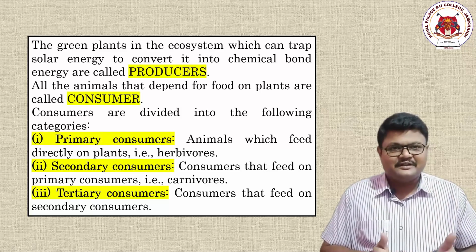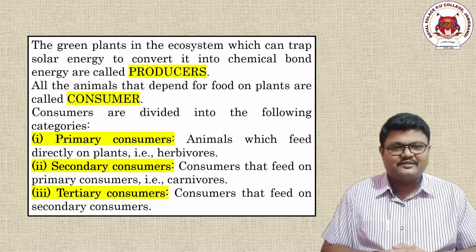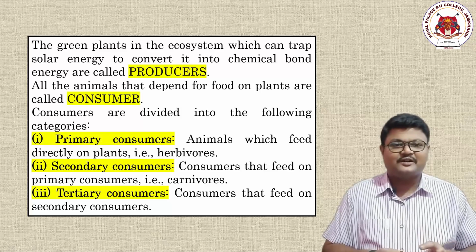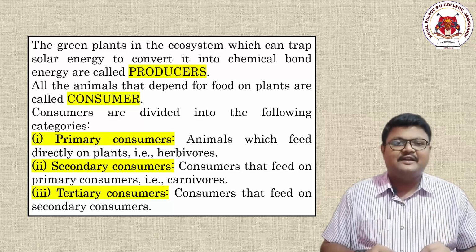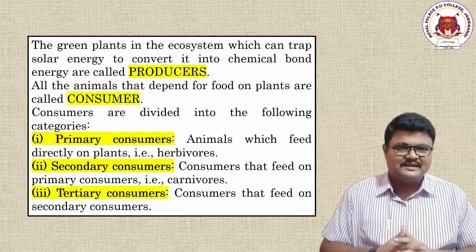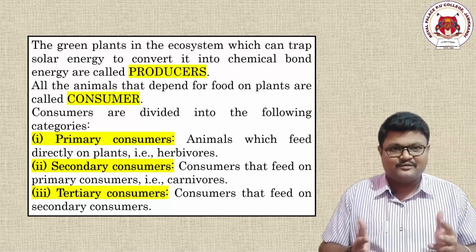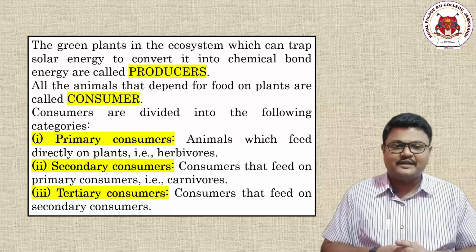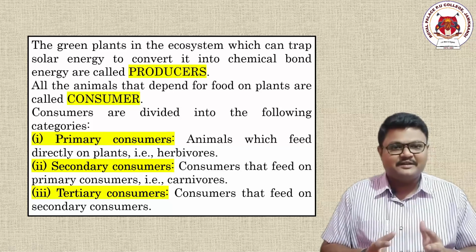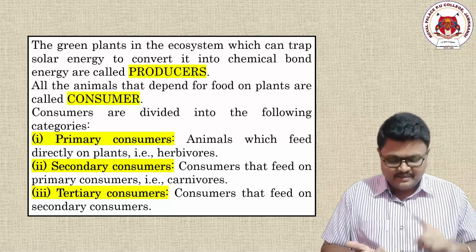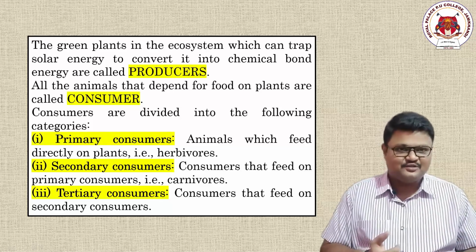Let's go to the third content, that is tertiary organisms or tertiary consumers. These are the organisms which are completely dependent on the secondary consumers and sometimes primary consumers also. These are also heterotrophic, and they are completely dependent on these two things, that is primary and secondary consumers.